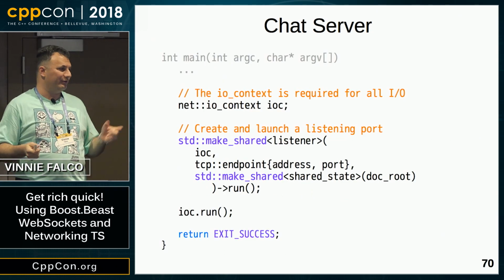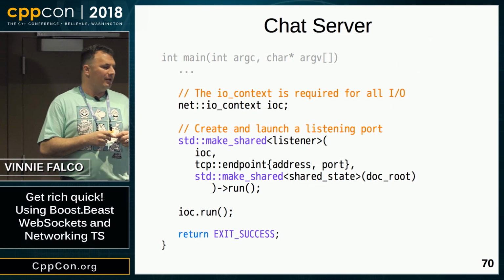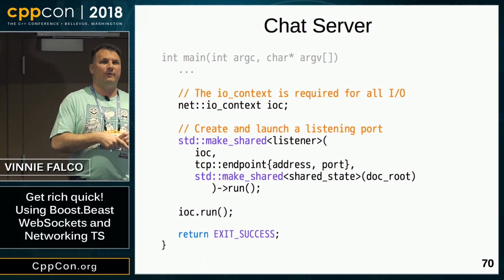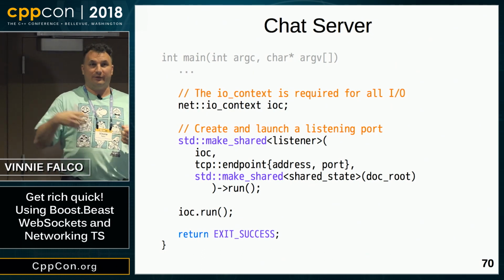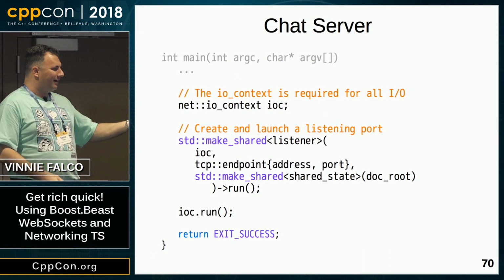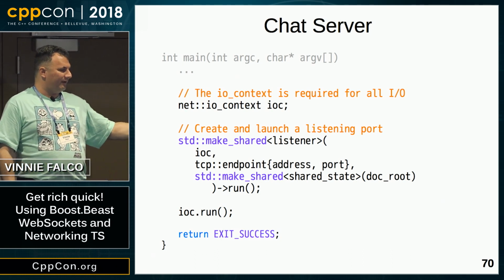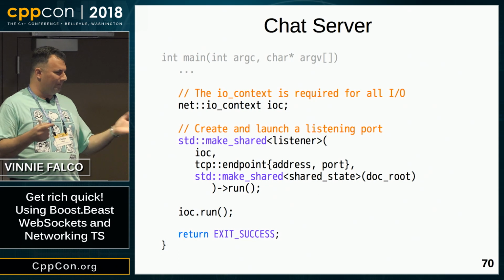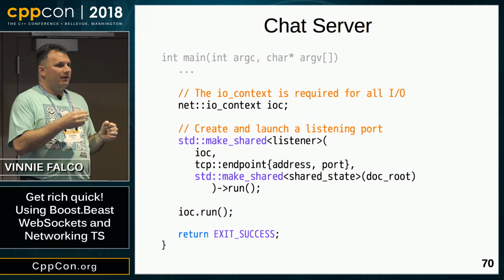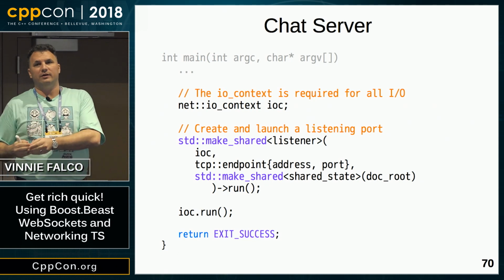You've got to have that. You're going to see it in every networking program. So once we declare our I/O context, we want to create that listening port so that we can start getting some users and making that money. So I'm calling make_shared. I'm constructing a listener object for the port, and then we're invoking a member function called run on that listener.